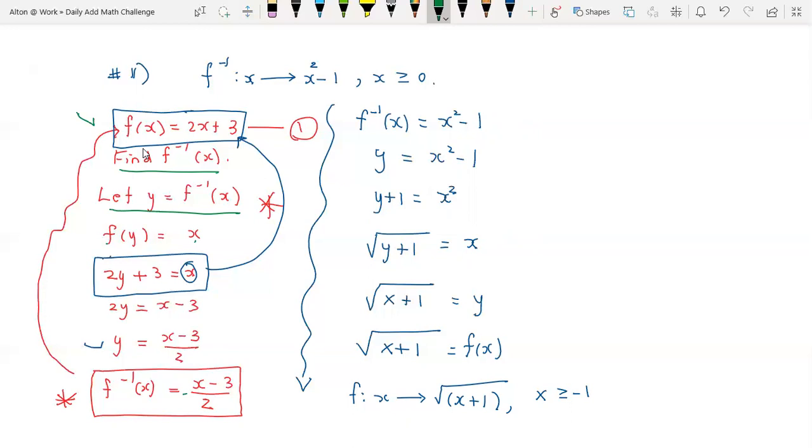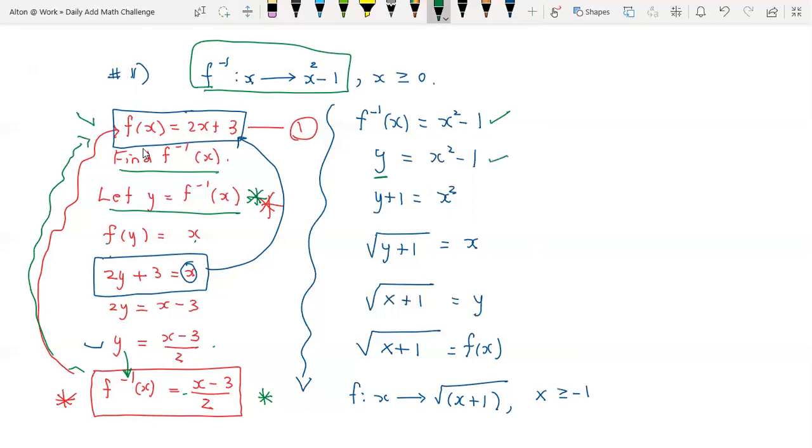Now the question starts at the bottom here. It starts with the inverse function, and we need to determine what is the original f of x function. So we need to work backwards, and that is what we attempted to do here. If you look at the last line, we start off with the f inverse function, which is given as x squared minus 1. Here it is. The line before is where we interchange. Now, we replace y as our f inverse. That's what we did here, because y was defined as f inverse x right here.